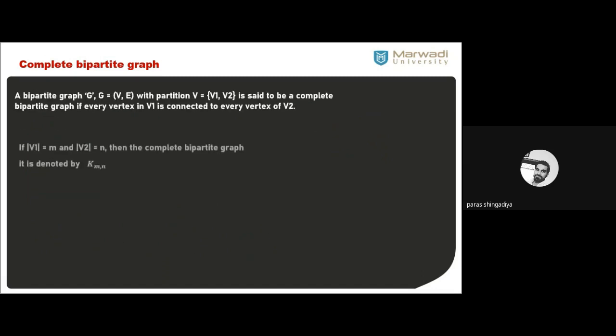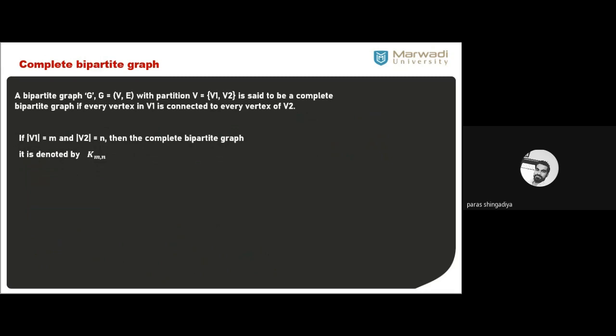And based on that, we will now define the complete bipartite graph. Just like the complete graph, similarly the complete bipartite graph. So what is the definition of a complete bipartite graph? A bipartite graph G, with vertex set V and edge set E, where V is considered as a partition V1 and V2, is said to be a complete bipartite graph if every vertex in V1 is connected to every vertex of V2.